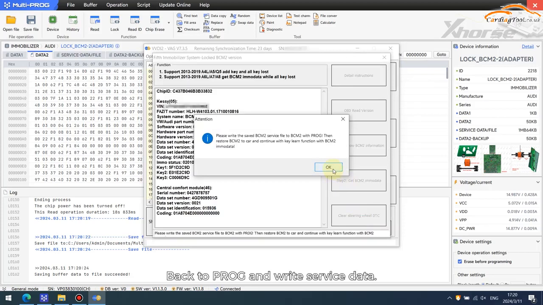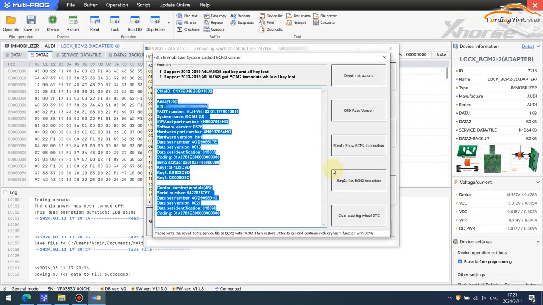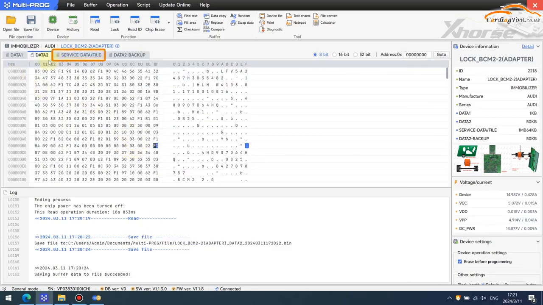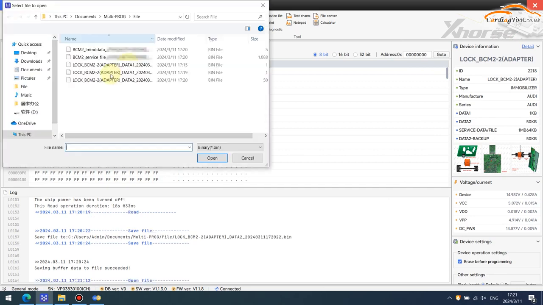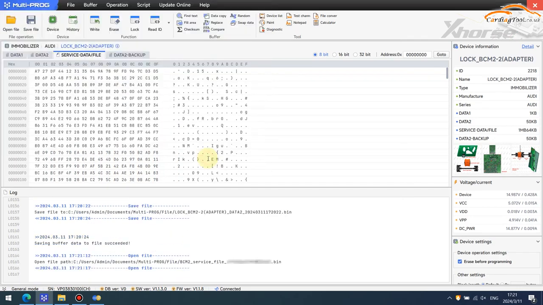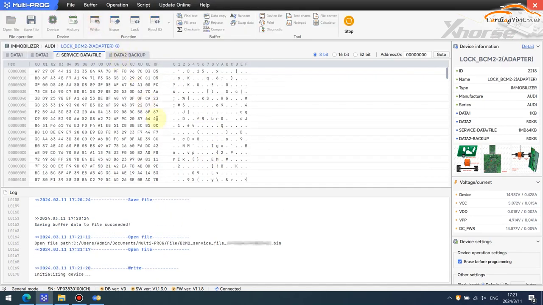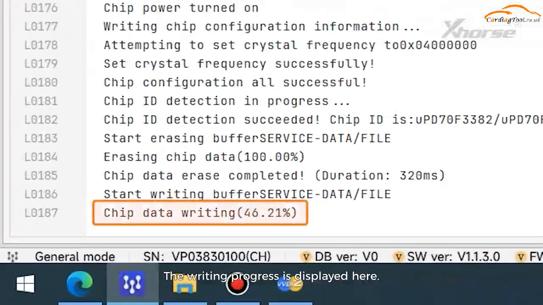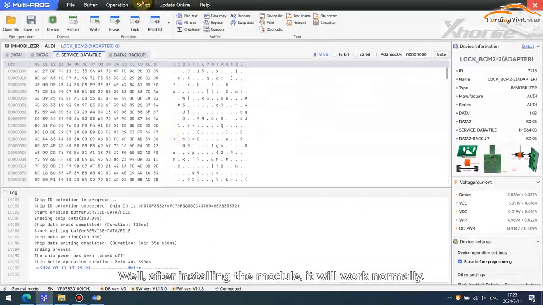Back to Prog and write service data. The writing progress is displayed here. Well, after installing the module, it will work normally.